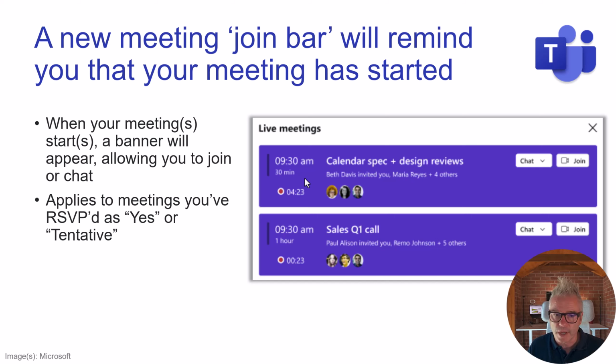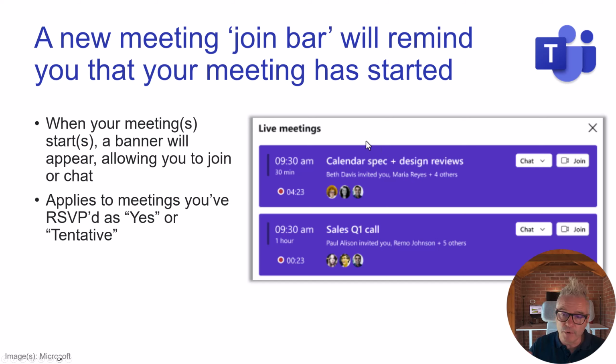Now, when you've RSVP'd yes or tentative, this pops up, and it will say, okay, you've got all these meetings coming up next. You can either drop into the chat and say, I can't make this one, I'm going to be late, I'm on my way, or whatever. So you can engage super quickly, or from this pop-up, you can choose the one that you want to join.